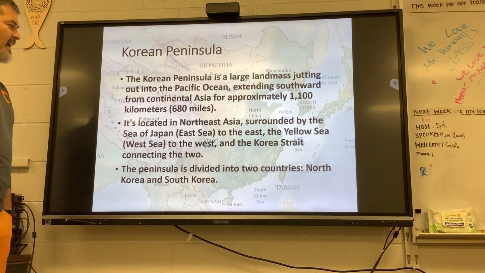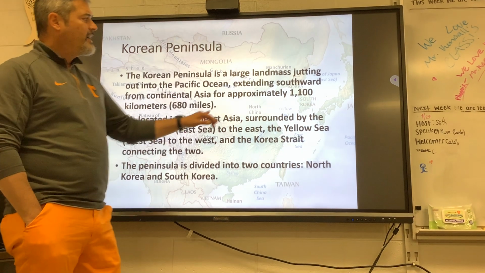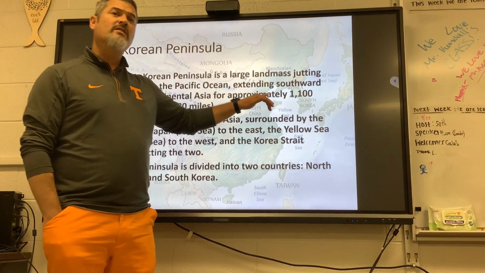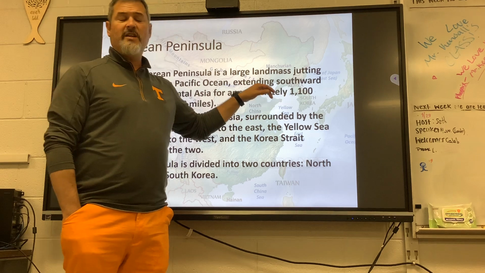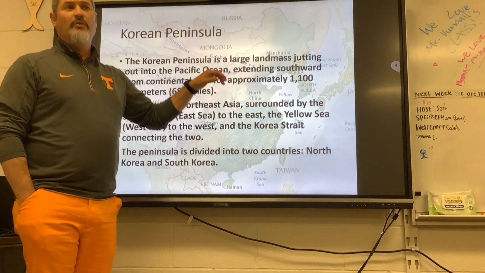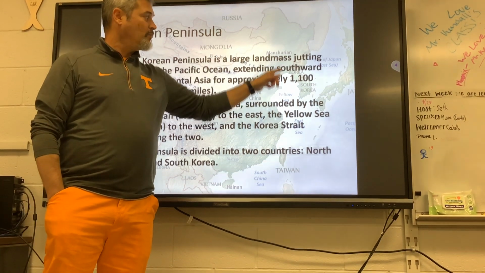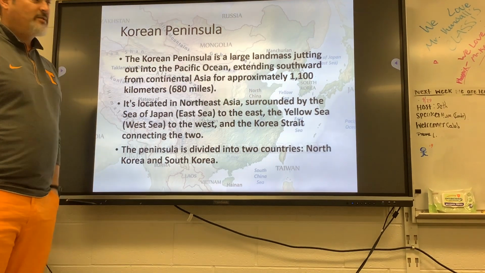The peninsula is divided today into 2 countries, North Korea and South Korea. South Korea is one of our major allies. North Korea is a communist country and is run by an absolute dictator who is terrible. One is free, one is under a supreme dictatorship. Next.